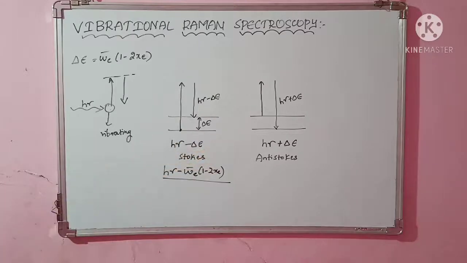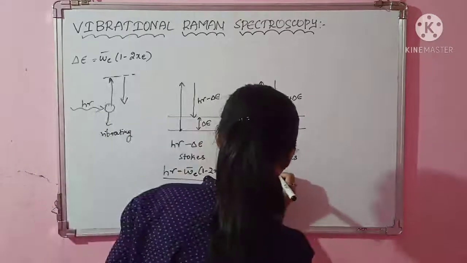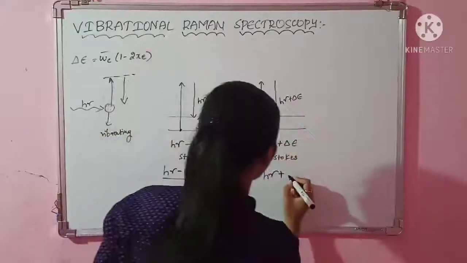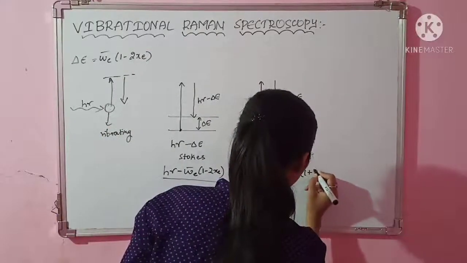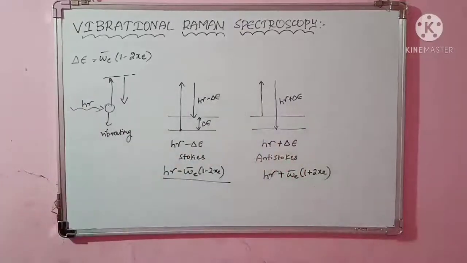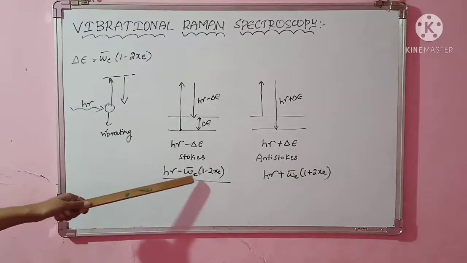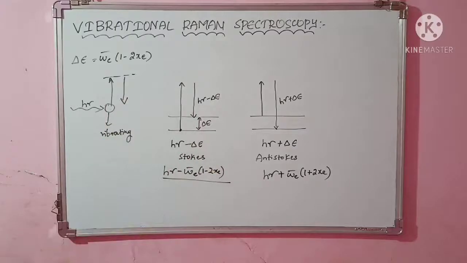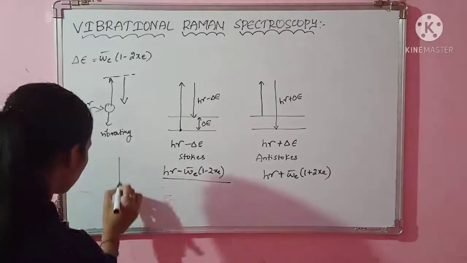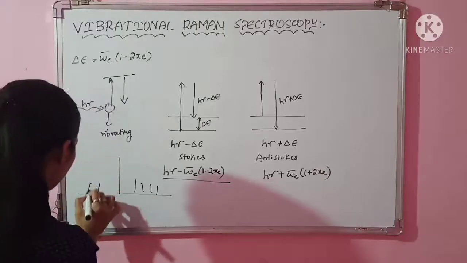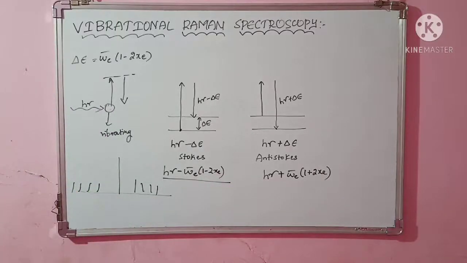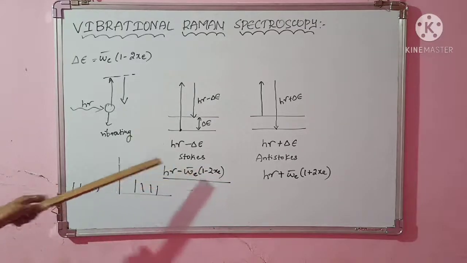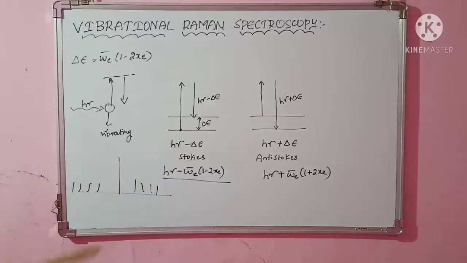Okay, so what happens for the anti-Stokes lines? It will be the addition of that factor, isn't it? That is h nu plus delta E. In place of that, what you have to put? That is omega E bar 1 plus 2 xc. Clear? So here delta E will be subtracted and there it will be added. Clear? So this is what we get in the spectrum. You can see like this. So this is the central line and here we get some lines and like this we get the lines. This value will be same. Only the thing is, for Stokes lines it will be subtracted. Okay, for anti-Stokes lines it will be added.